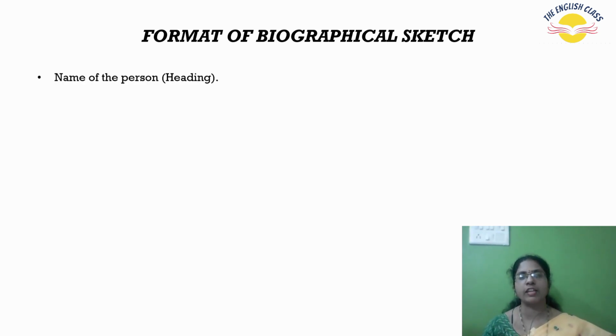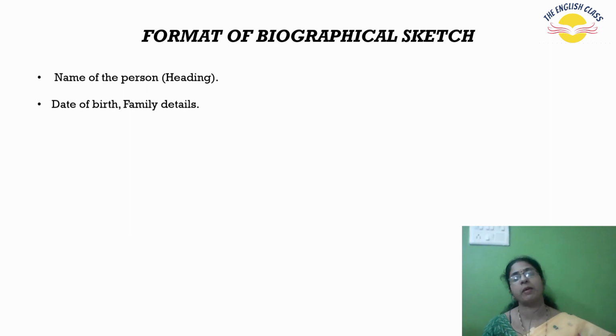We have to start with the name of the person. The name of the person should be written as a heading in the middle of the paper. After that, in the first paragraph, start with that person only. For example, Mahatma Gandhi. Put the heading as Mohandas Karamchand Gandhi or Mahatma Gandhi or MK Gandhi, in whatever way you like. Next, you will start with: Mohandas Karamchand Gandhi was a. You need to start with that person's name only.